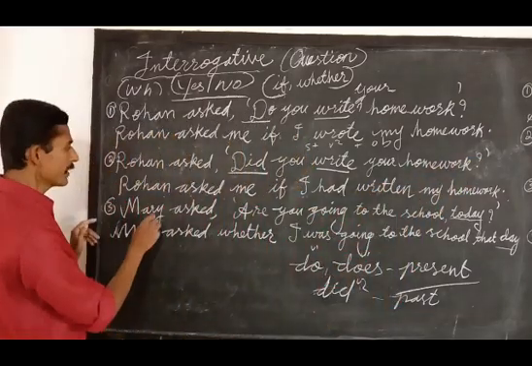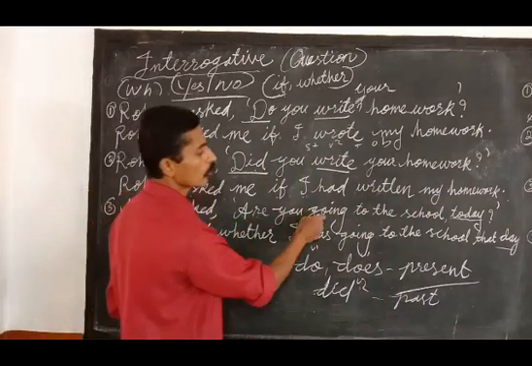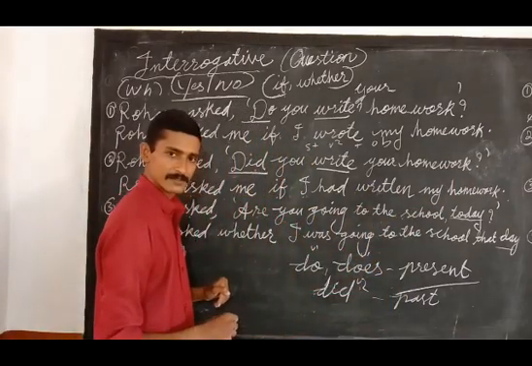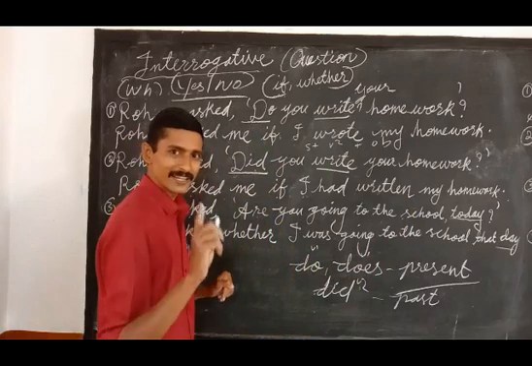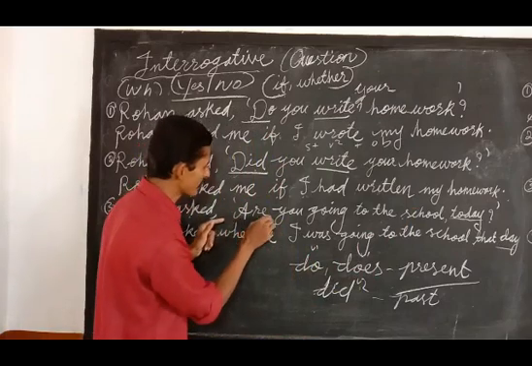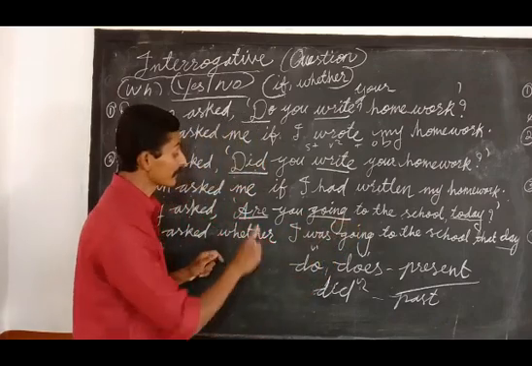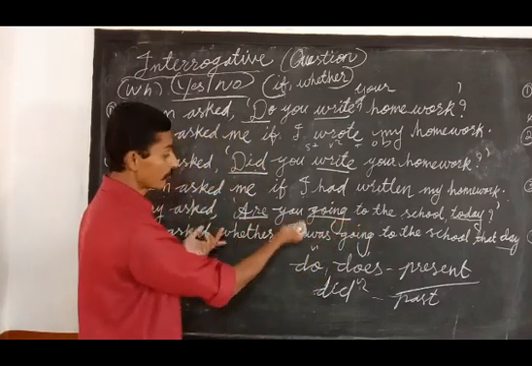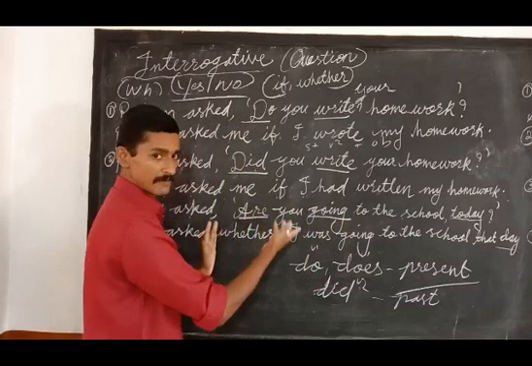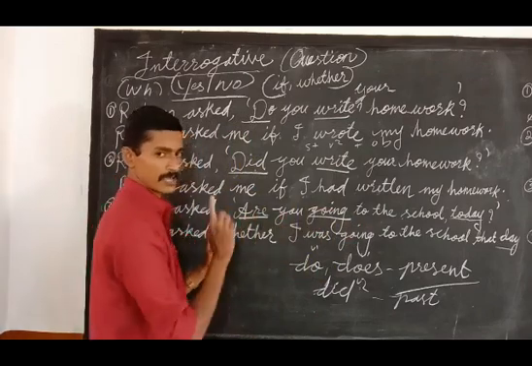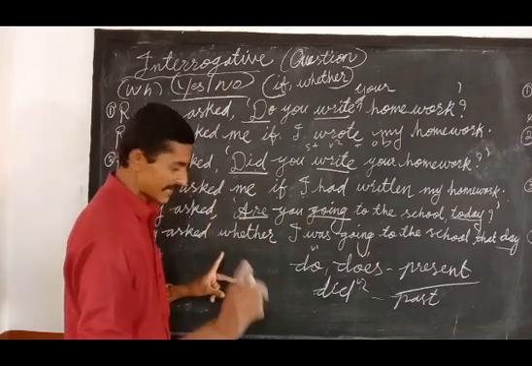Now see the other one. Mary asked, are you going to the school today? Which tense is it? Here we can identify the tense. There is an auxiliary am, is, or are plus the ing form of the verb. Which tense? Present continuous. Question form you have to change to statement form when you write the answer. So present continuous changes to past continuous, was or were plus verb plus ing.